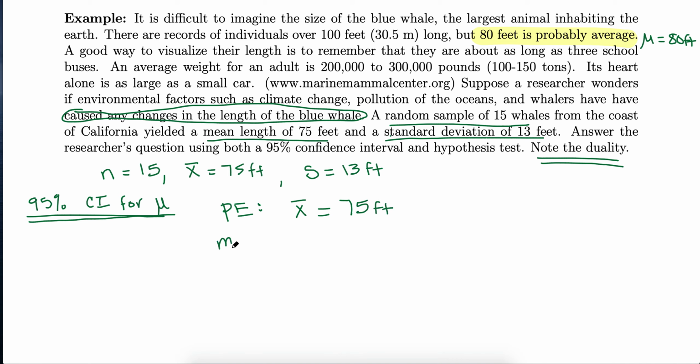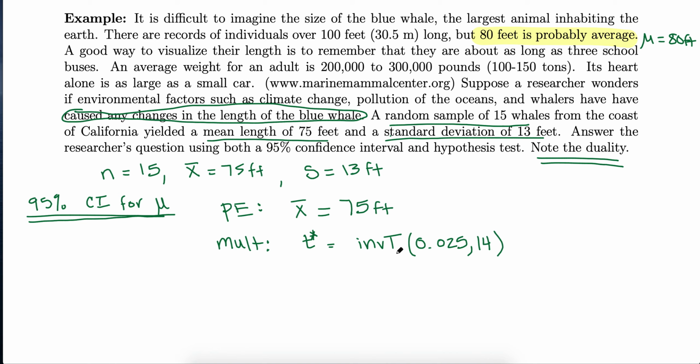We need our multiplier that gives us our level of confidence. Since we're talking about means, we're using t star instead of z star. And we said find that either using inverse t if you have it on your calculator. If you do not, check it out on the table provided. Since we want 95 in the middle, that leaves 5 left over, or 2.5% split equally on either side. And we need our degrees of freedom to say exactly what shape this t-distribution takes. That was n minus 1, so in this case 14.